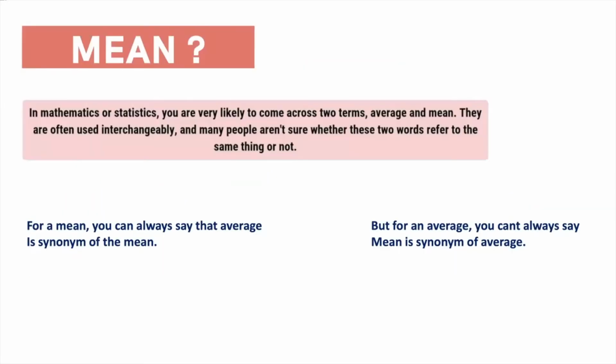So we will first look into what we mean by mean. Mean is basically the central point of a dataset. It is often confused with the average. In mathematics or statistics, you are likely to come across two terms, average and mean. They are often used interchangeably, and many people are not sure whether these two words refer to the same thing or not. For a mean, you can always say that average is a synonym of mean, but for an average, you can't always say mean is a synonym of average. Basically, we can say that average is just a type of mean.